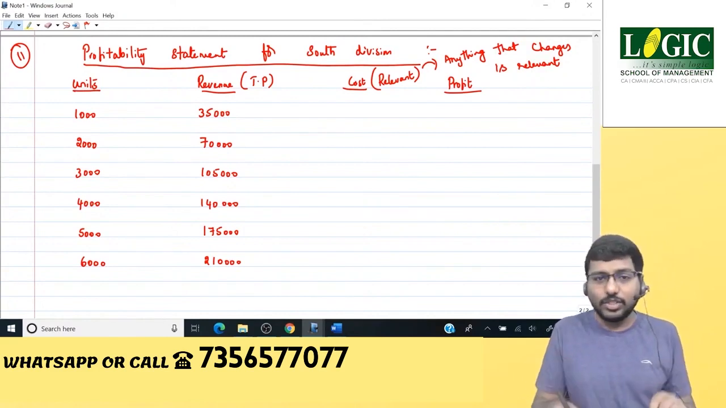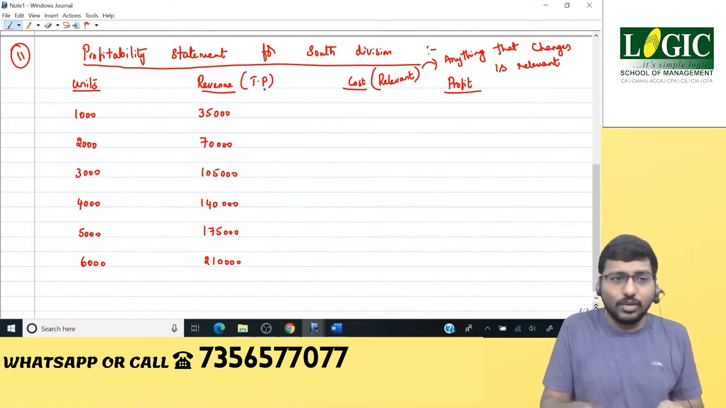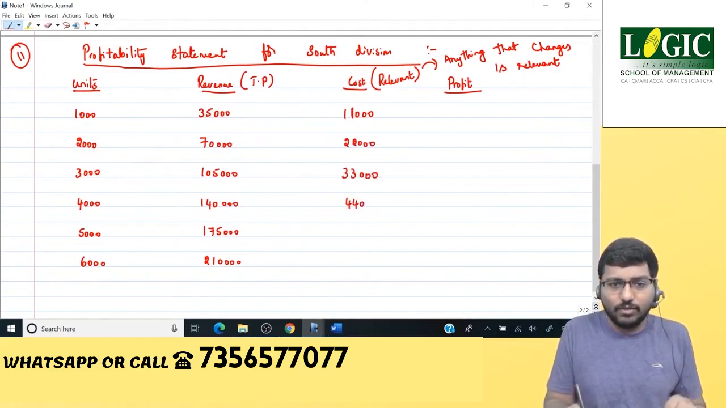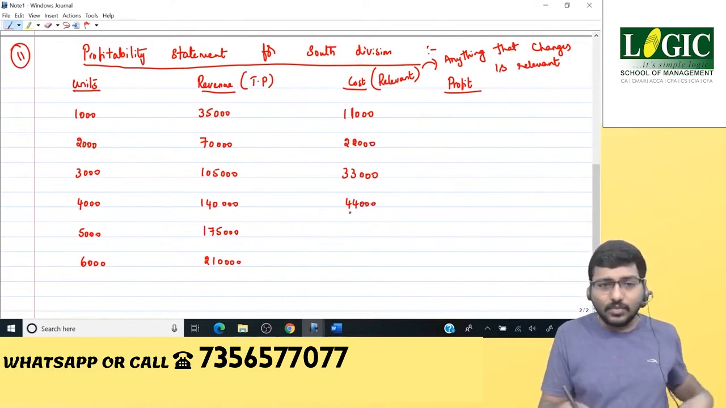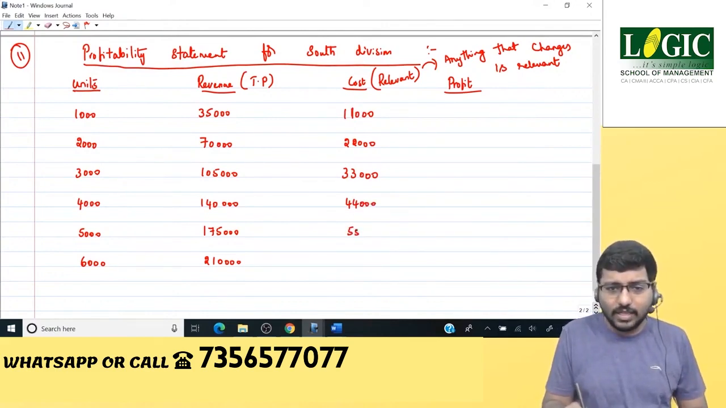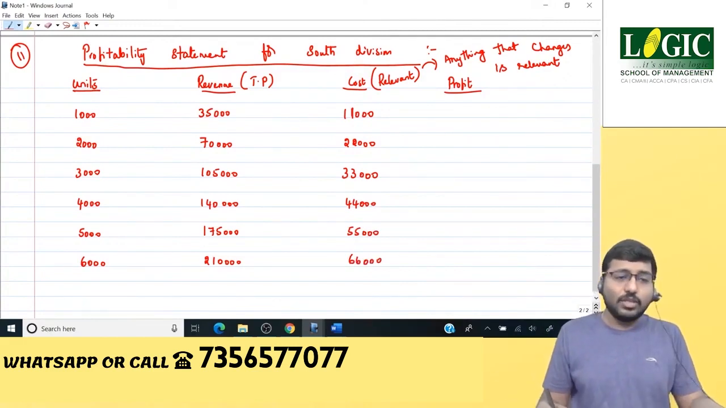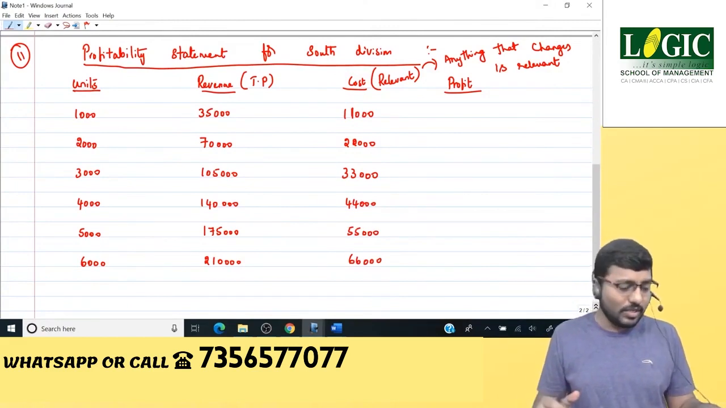11 for the South Division. So 11 per unit into 1000 units. It's going to be 11,000. Correct? Here 22,000, 33,000, 44,000. Then we have 55,000, 66,000. Done? So 1000 into 11, 2000 into 11, 3000 into 11, and so on. Is that clear, guys?